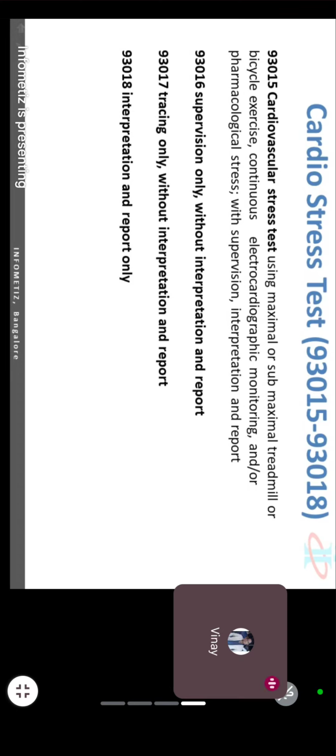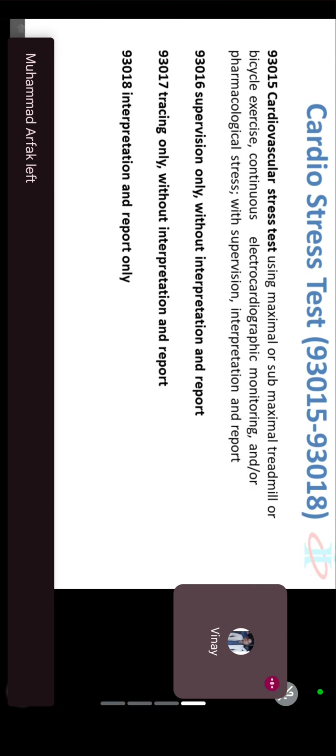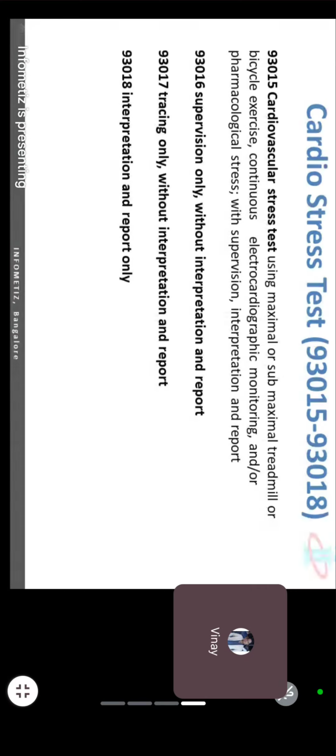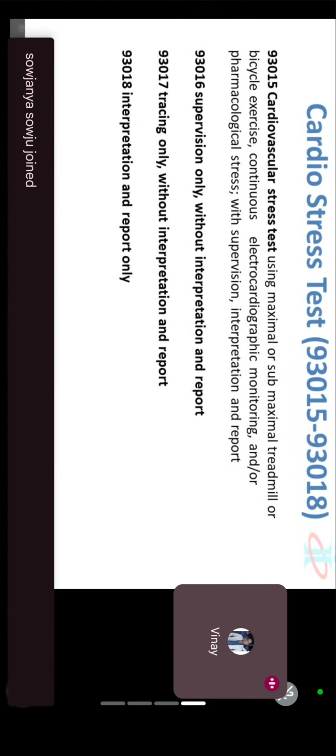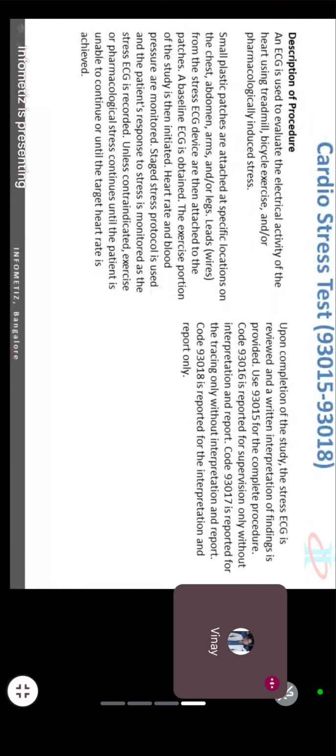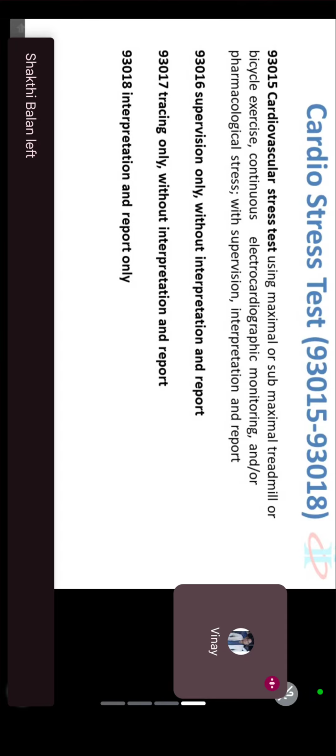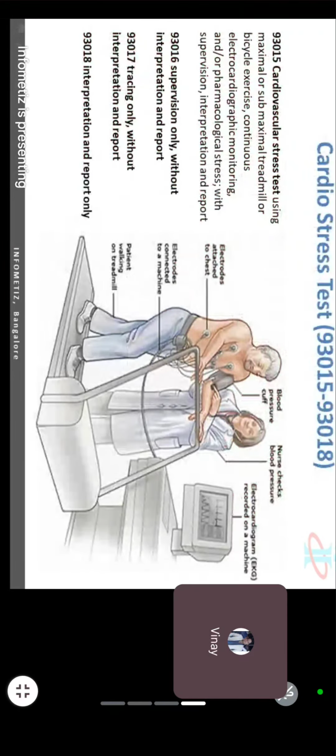Okay, so I'll do an ECG, the same ECG, but in a stress condition. Stress condition means I will induce stress in your heart. How will you induce stress in your heart? Don't say breakup and all, that is a different kind of tension. Here it is physical stress, which means jogging on a treadmill. If you run on a treadmill, definitely your heartbeat will increase. The doctor will be there, don't worry.